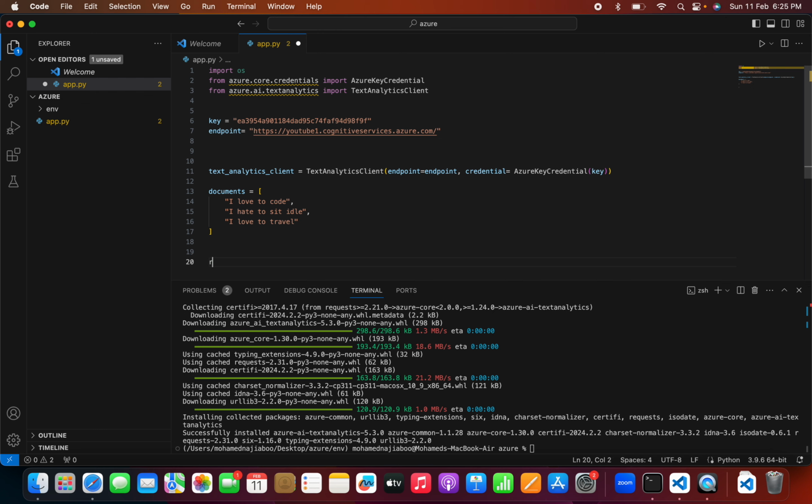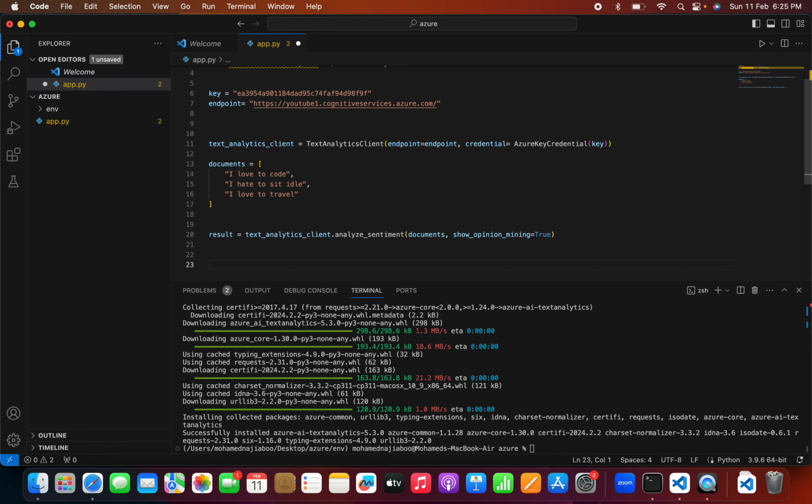Okay. So here what we can do, the TextAnalyticsClient is providing a method or an API that is called analyze_sentiment. Analyze sentiment. Then we can pass the documents. Okay. Then we can set show_opinion_mining to true. Okay. So this is done.